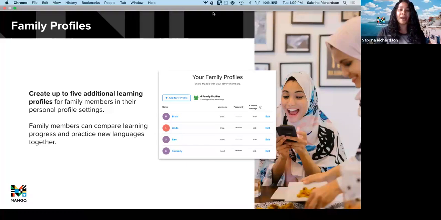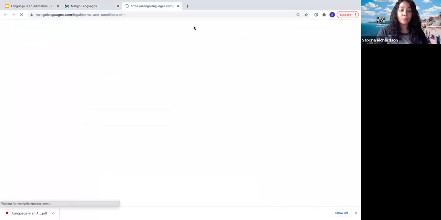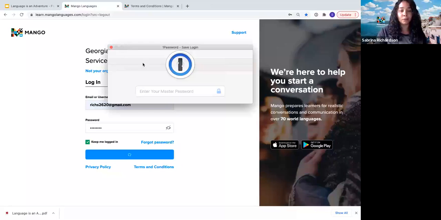All right, so as I mentioned, we are going to dive into a lesson. So I am going to switch my screen real quick so we can get to the login page. Okay, so here we can see that we are looking at the login screen for Mango. We do have the option, of course, to create profiles for new users, and all we need is a simple username and password combination. But for today's lesson, I am going to dive into an existing profile.